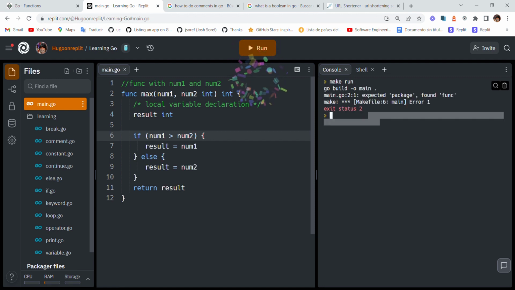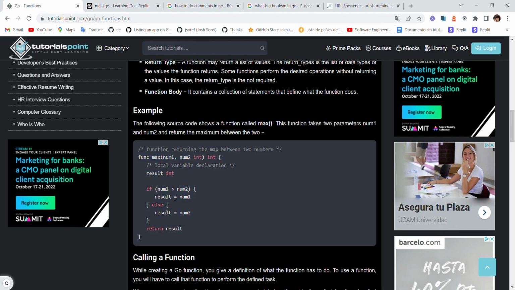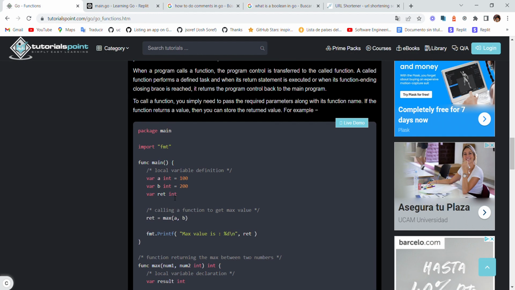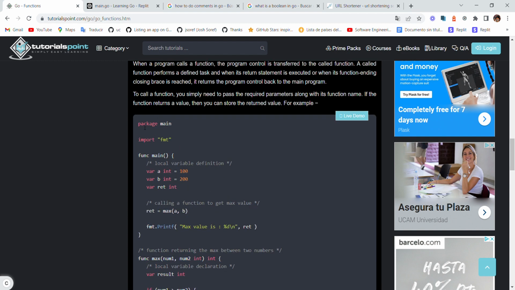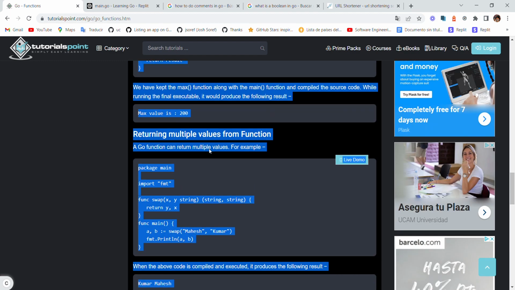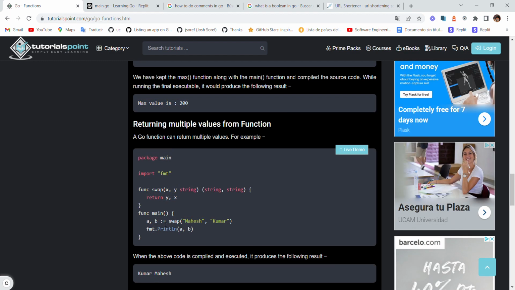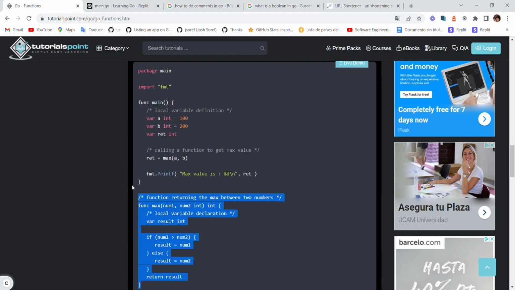So this is actually not running right now, but it will run. Okay, so let's check the code. No, I copied the wrong one. I'm gonna copy this one, which is a large one.